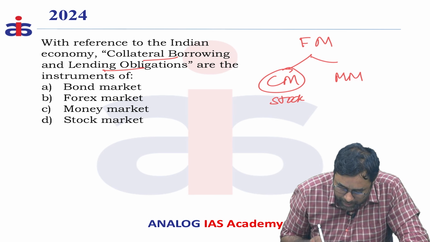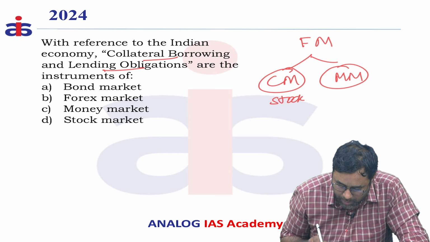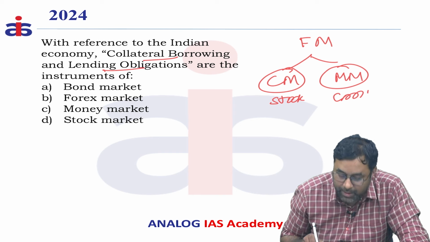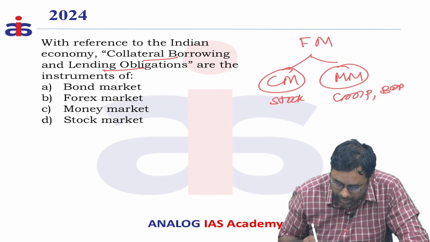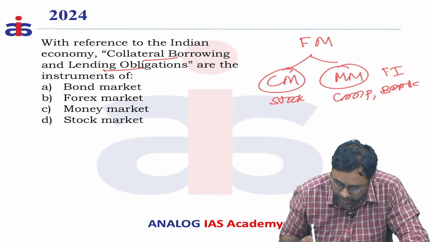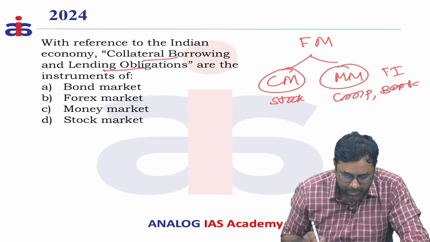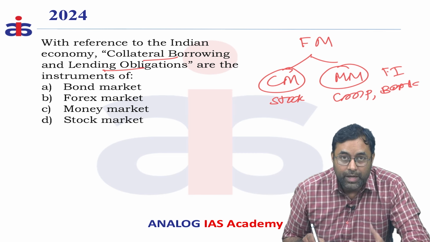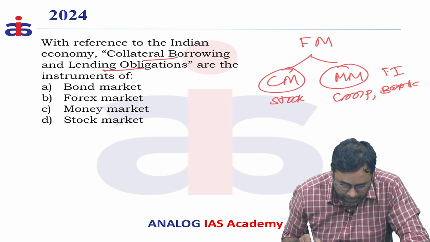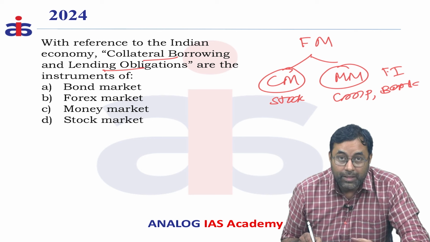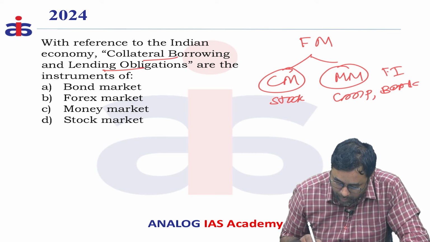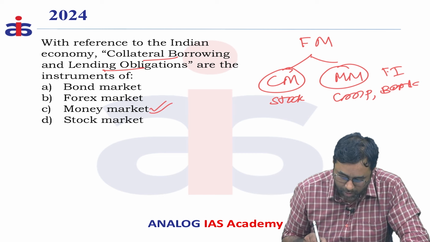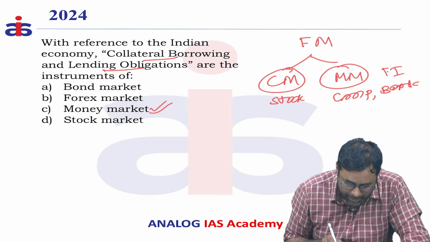Capital markets are related to the stock market, and money markets are the options given to companies, banks and financial institutions to raise money. Collateral borrowing is considered any type of corporate debt for the company, as well as various other sources followed by companies to raise money. So all these are related to the money market.